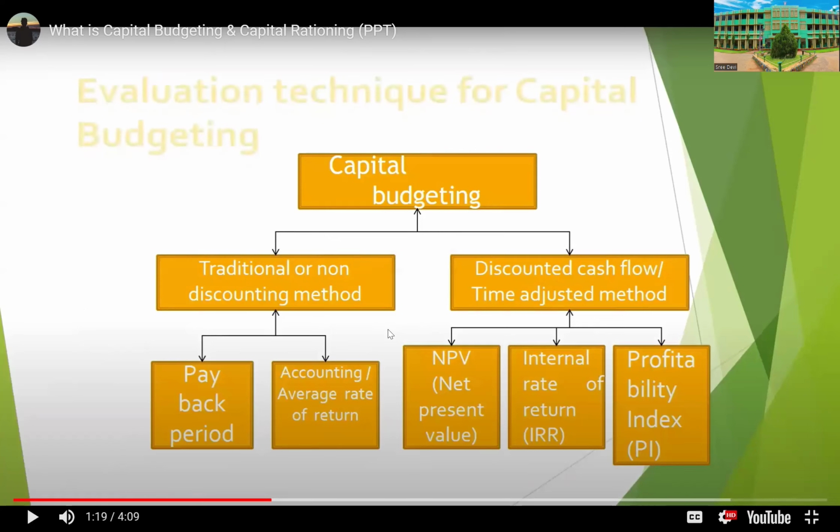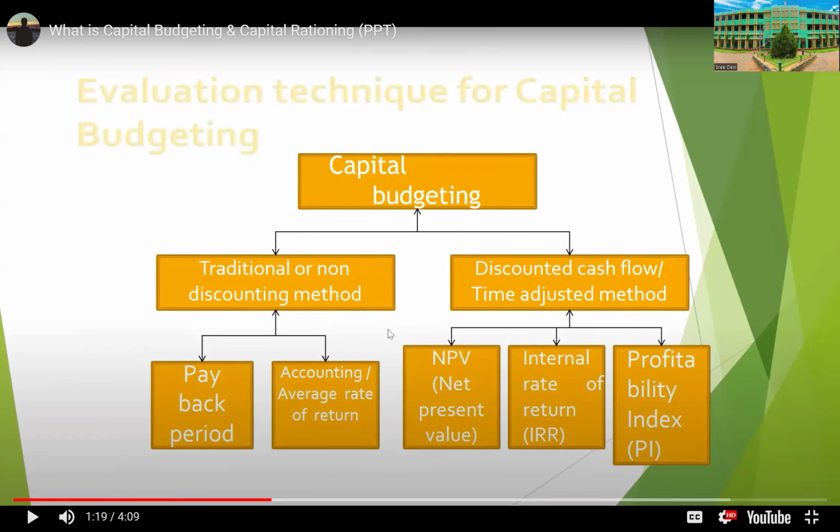These are the various techniques for capital budgeting. By using these techniques, we evaluate which proposal we want to select. The various evaluation techniques for capital budgeting may be classified into two: traditional or non-discounting methods, and discounted cash flow or time-adjusted methods.